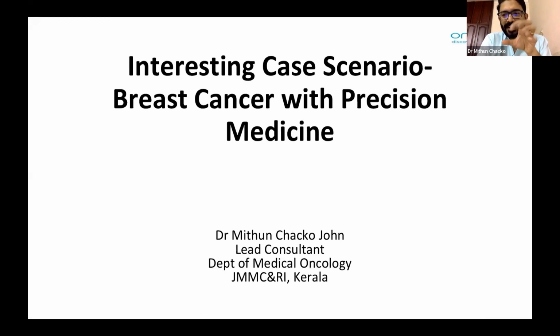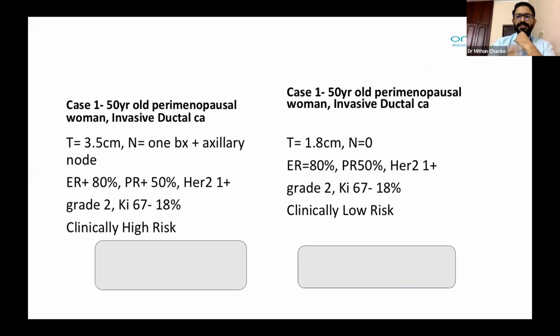So I'll be discussing certain interesting cases. These are usual cases that we see in our OP. So how this genomic profiling, the combination of MammaPrint and Blueprint, can change the way we treat these breast cancers. These are all normally seen in our OPD. Almost all the discussion has been made by Dr. Atul. I will be just concentrating on certain points and certain common cases. So this is case one. Without much ado, I'm directly going into the case because we are already running short of time.